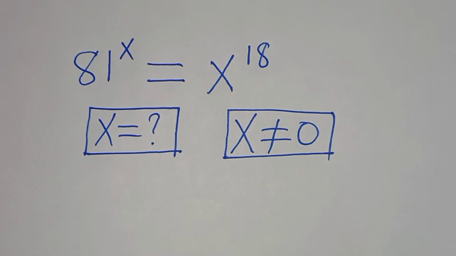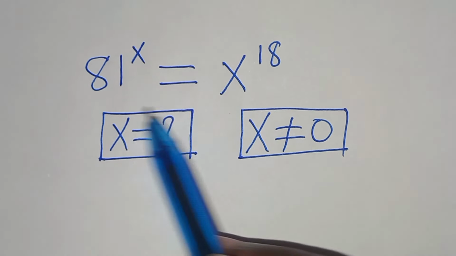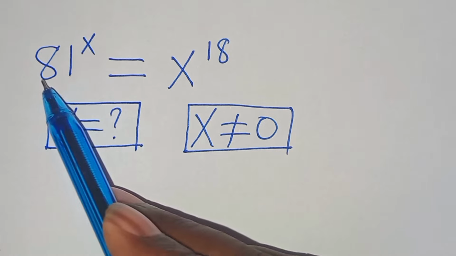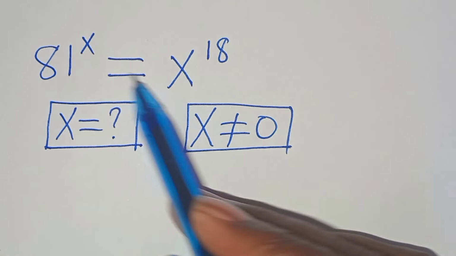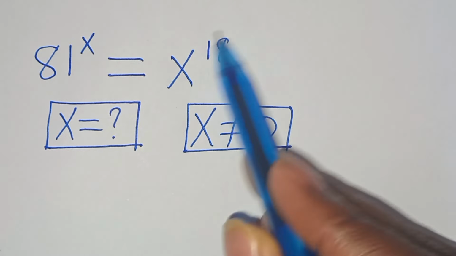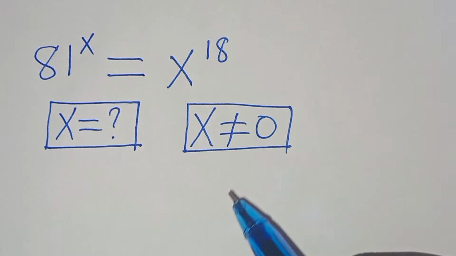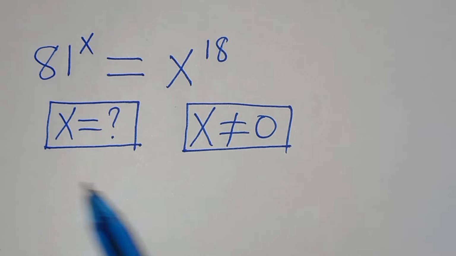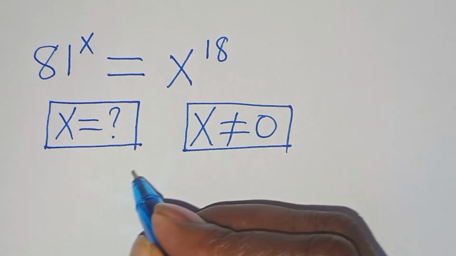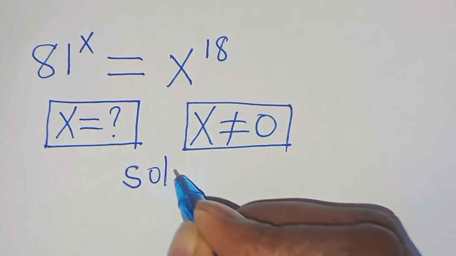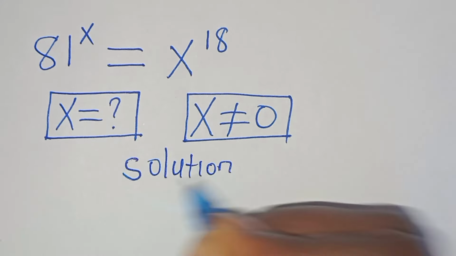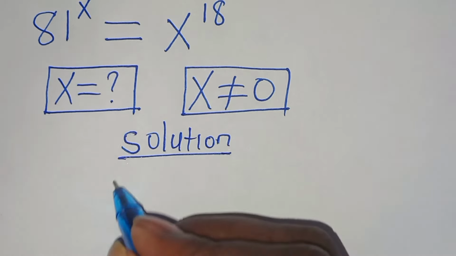Hello everyone, you're welcome to solve this nice math problem, which is 81 raised to the power of x equal to x to the power of 18. So what is the value of x given that x is not equal to 0? We are going to approach this by applying two methods to solve for the value of x. Now let's start with method 1.